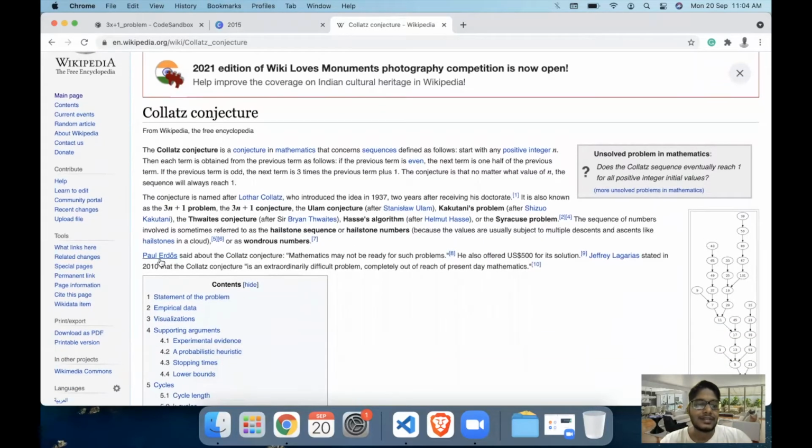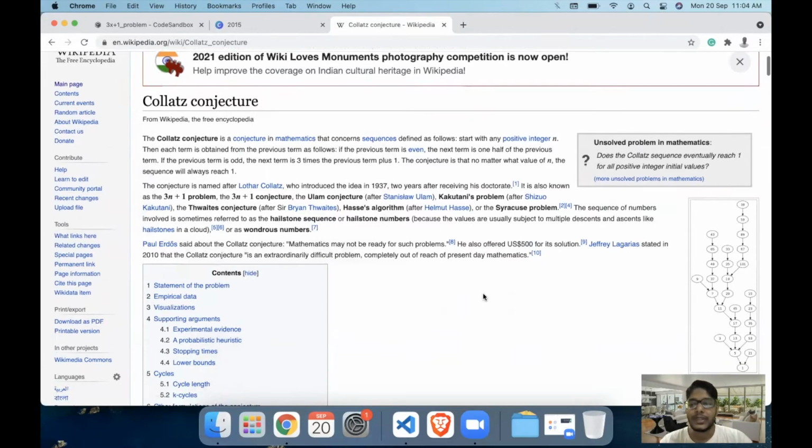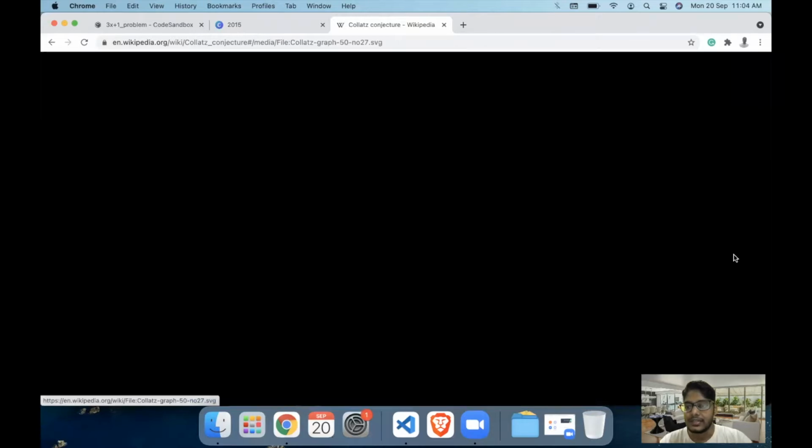There is even a statement by Paul Erdős which goes, mathematics is not yet ready for such problems, and there is a prize for a solution to this problem of around $500. Many mathematicians have spent their entire lifetimes trying to prove this conjecture, but they haven't been able to do so. Now, as I mentioned, there is a graph in this series.